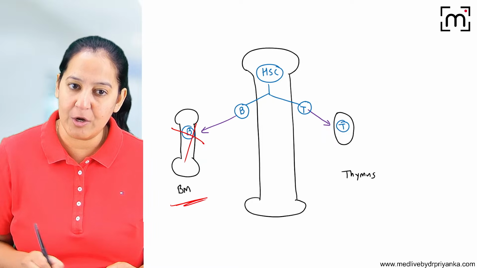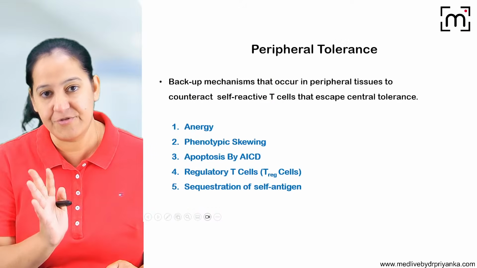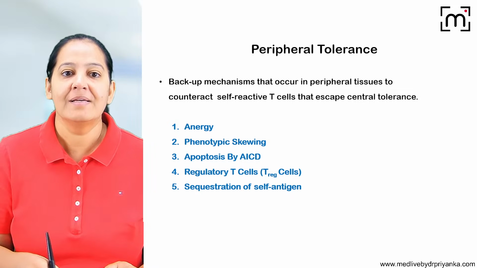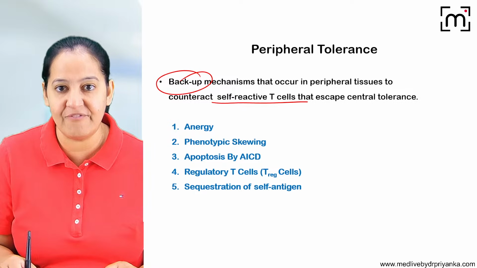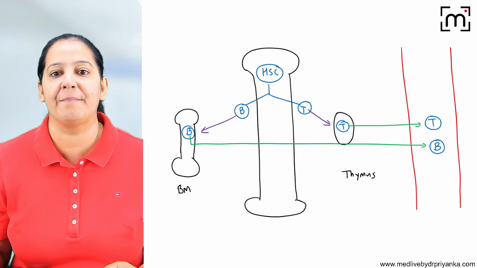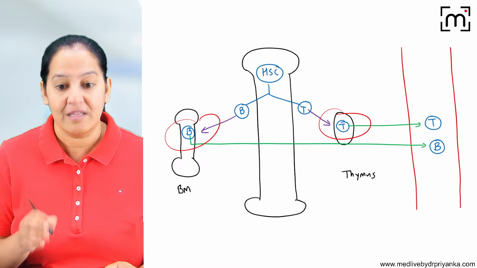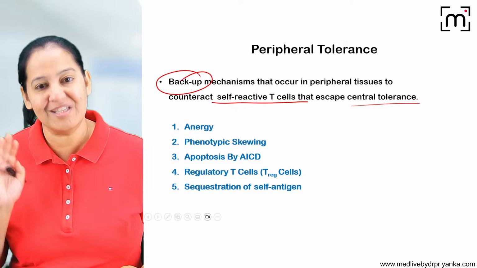B cells are killed in the bone marrow, I repeat, and T cells are killed in the thymus. In the organ, they mature. They are killed centrally only. And what is peripheral tolerance? Sometimes it's a backup mechanism. Sometimes the B and T lymphocytes that are self-reactive escape central tolerance. So we have a backup mechanism. If they are not killed here, they escape and come into the blood. No worries, we will kill them in the blood. So this is peripheral tolerance.